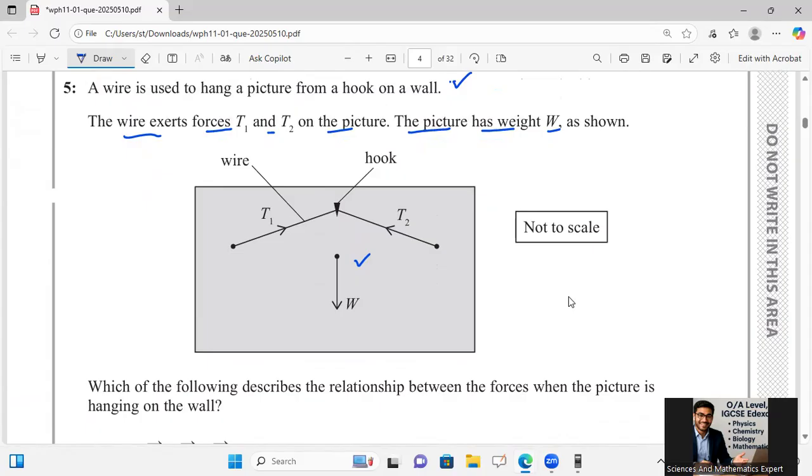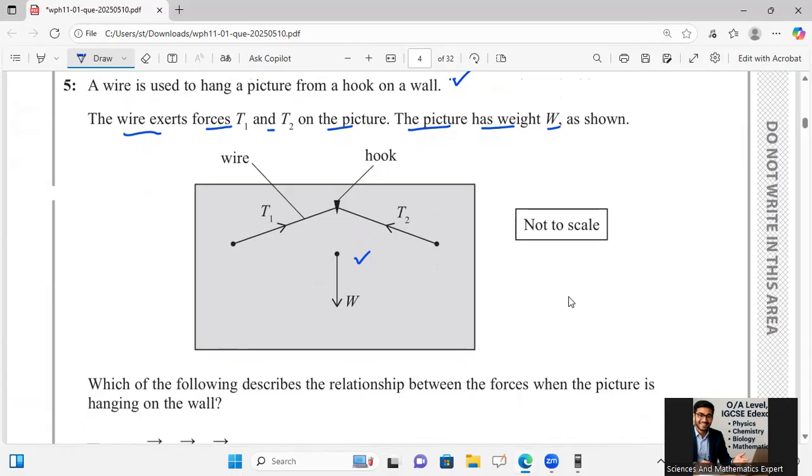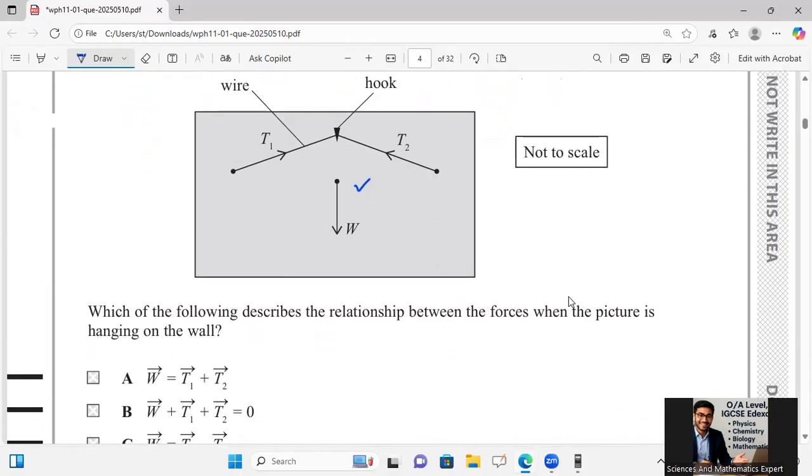The weight downward will equal the sum, because this weight is divided into tension 1 and tension 2. So when you are taking weight downward, it should be taken in the opposite direction, upward.